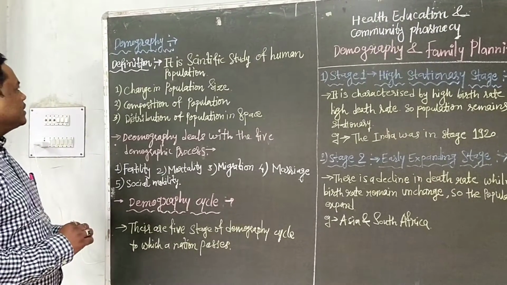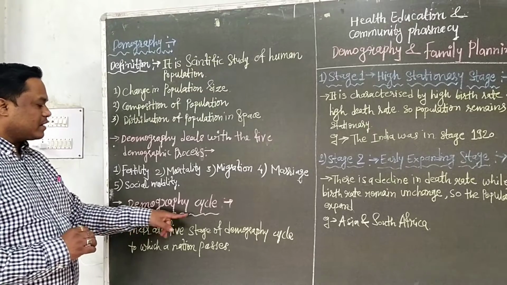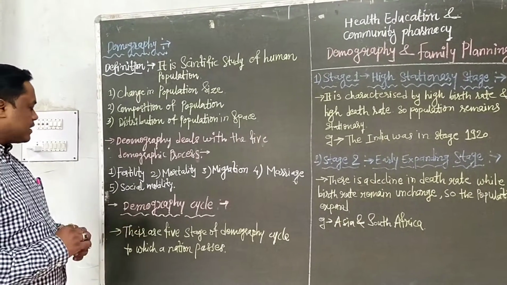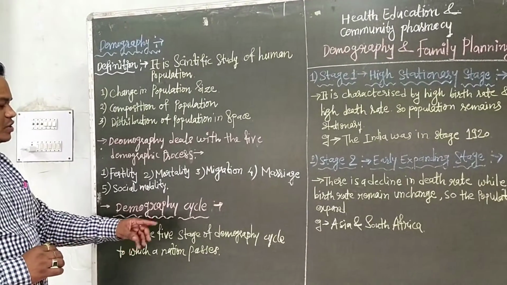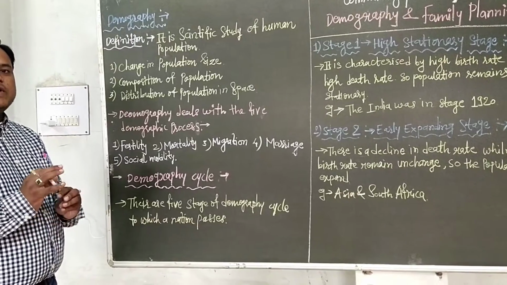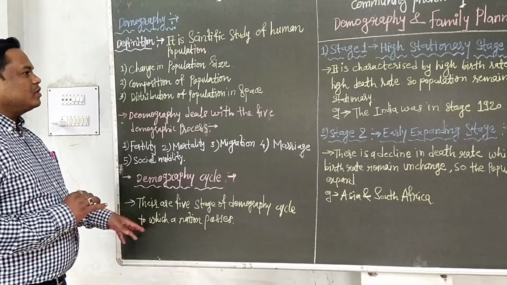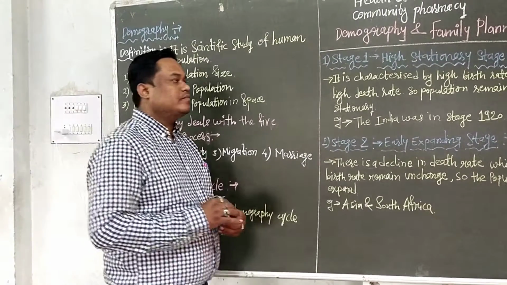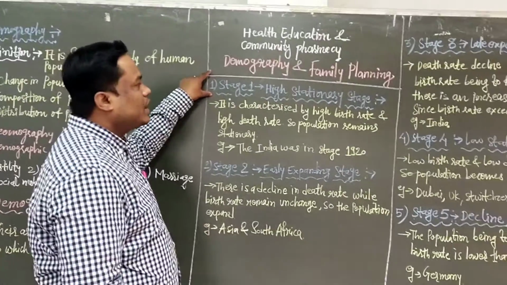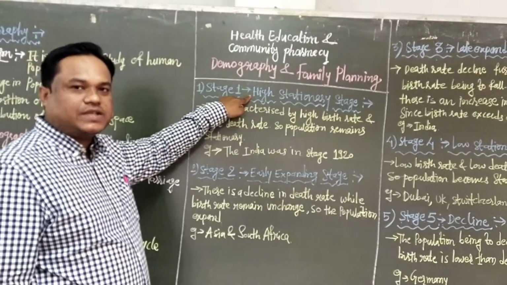The next important thing is the demographic cycle. This is very important. What is the demographic cycle? There are 5 stages of the demographic cycle through which a nation passes. We have to see them one by one. The first is stage 1, called the high stationary stage.